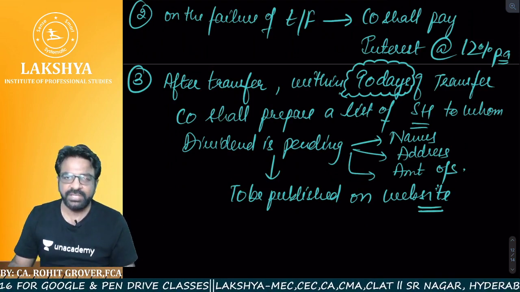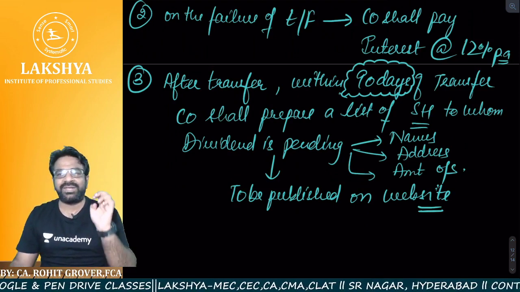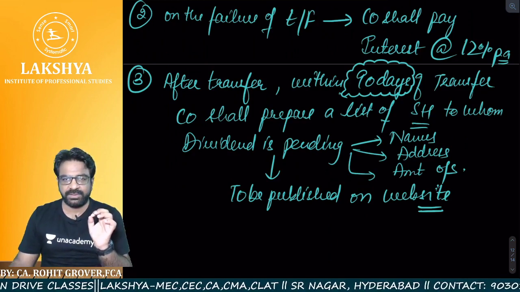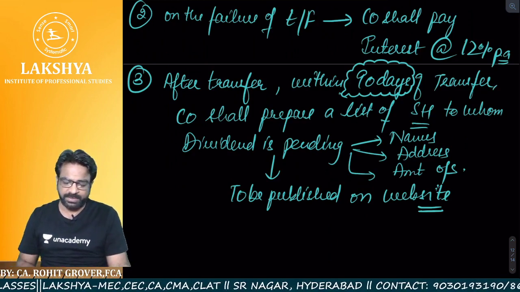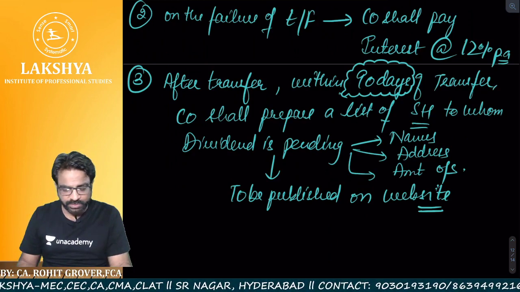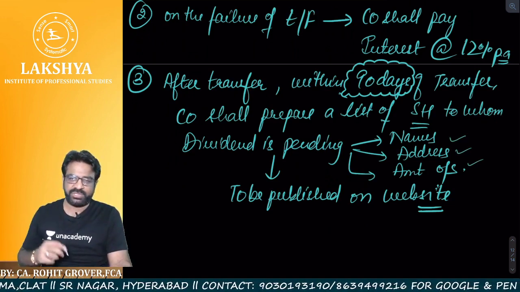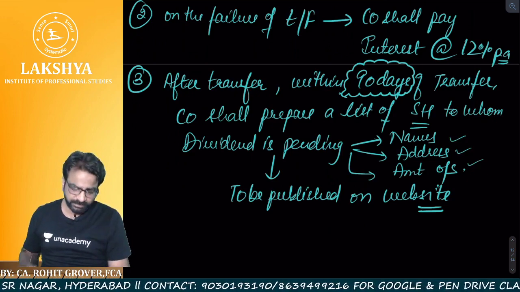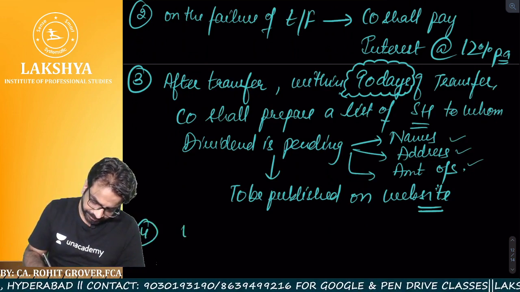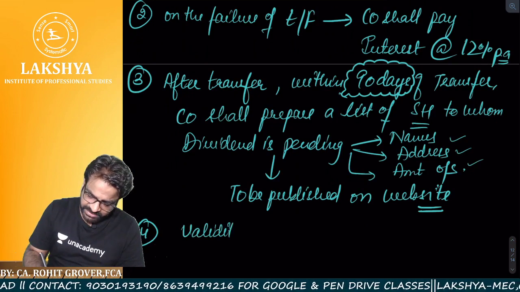Are you getting the point? So after the transfer, within 90 days of transfer, the company shall prepare the list of shareholders to whom the dividend is pending with their names, address and outstanding amount to be published on the website. Now tell me, what is the validity of this account?